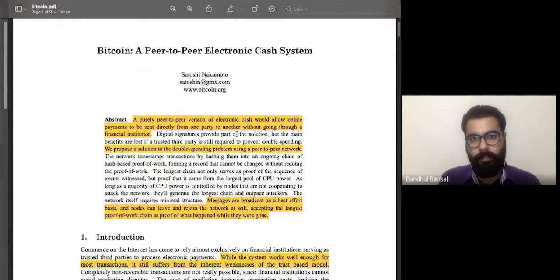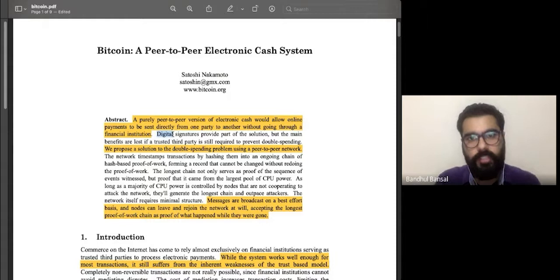So the concept around Bitcoin was formulated only through an idea that there should not be a financial institution, there should not be a third party, right, when we are doing transactions. So basically, if I'm sitting here and maybe you are sitting, I don't know, maybe in the USA, right? I can send the money directly to you through Bitcoin. So there is no need for the central party, right? So what Satoshi suggests is how could this be achieved, right?